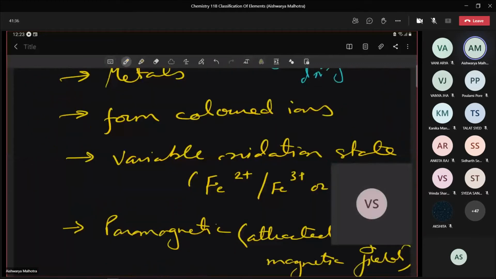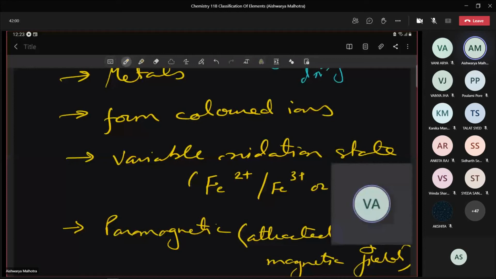Next, they form colored compounds. What is the color of copper sulfate? Blue. What is the color of ferrous sulfate? Green. These metals are usually forming colored compounds, right?